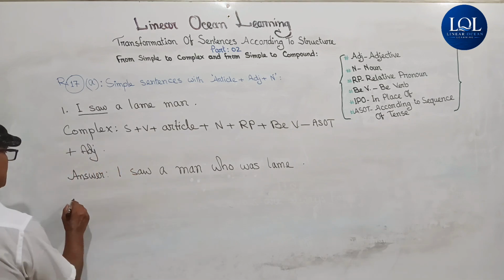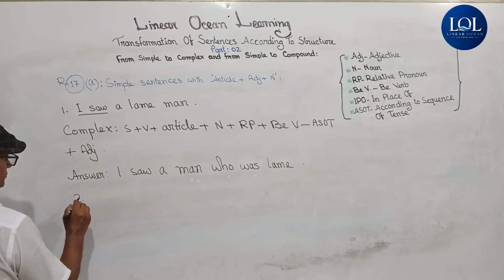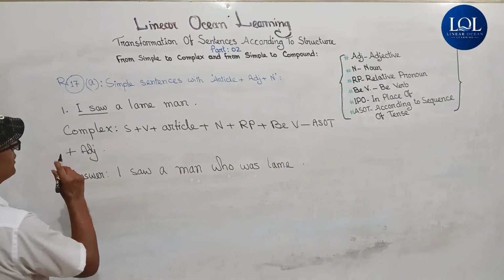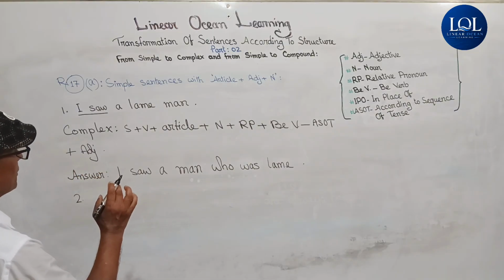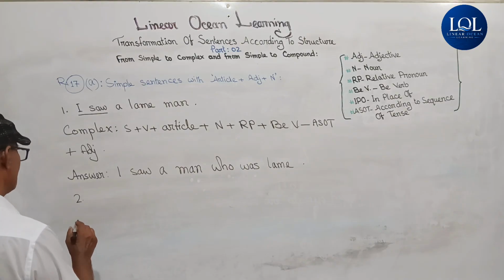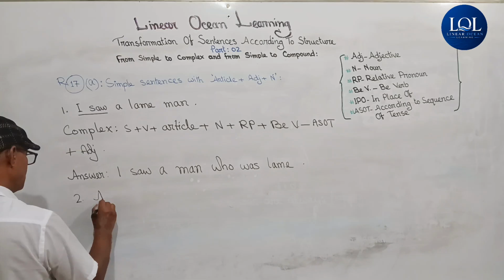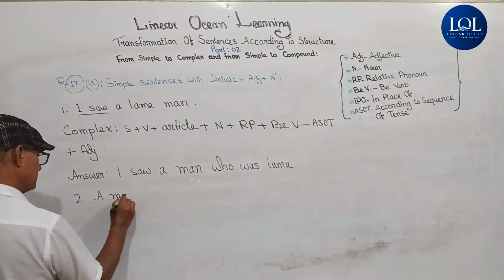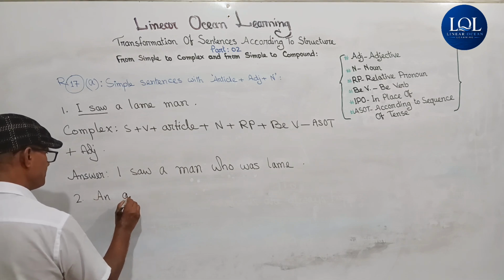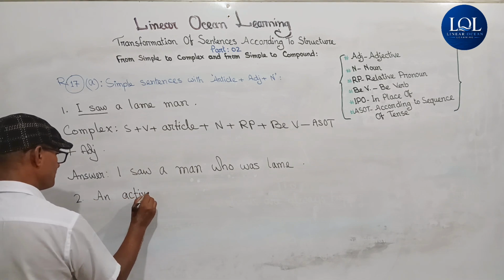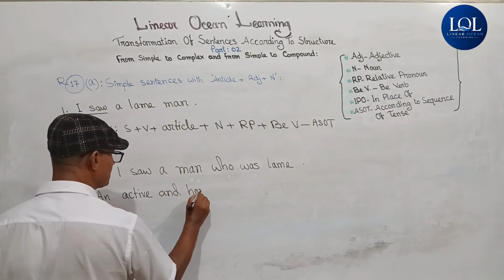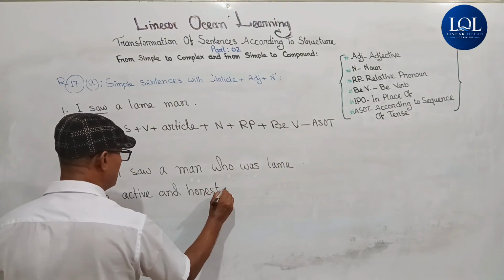Let me give another example too. I saw a lame man. So it will be, I saw a man who was lame. Now another: an active and honest man.